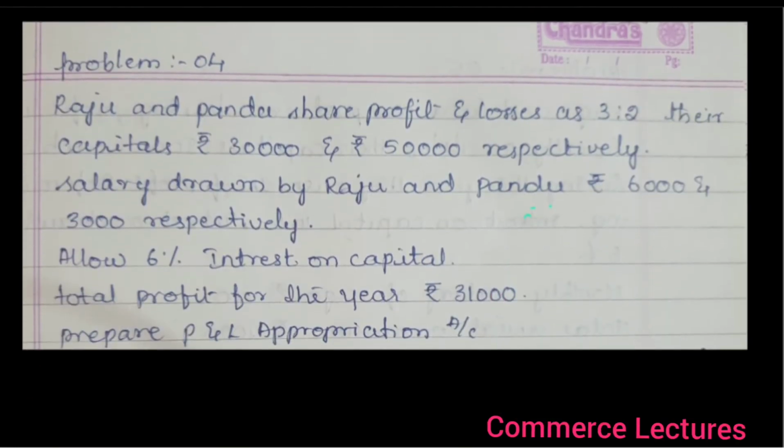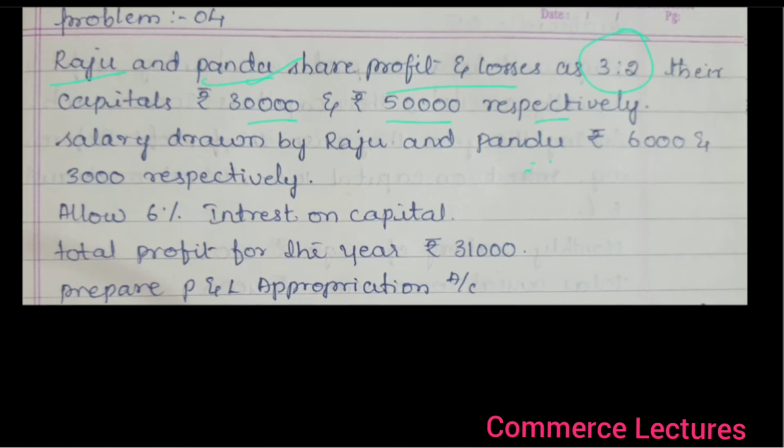See, Raju and Pandu share profit and losses in the ratio of 3:2. Who are the partners? Raju and Pandu itself. They are sharing profit and losses in the ratio of 3:2. Their capitals were 30,000, 50,000 respectively. 30,000 is related to the Raju. 50,000 is related to the Pandu. Salary drawn by Raju and Pandu rupees 6,000 and 3,000 respectively.